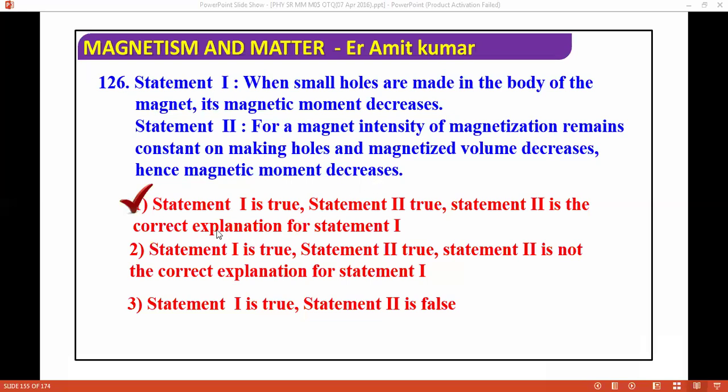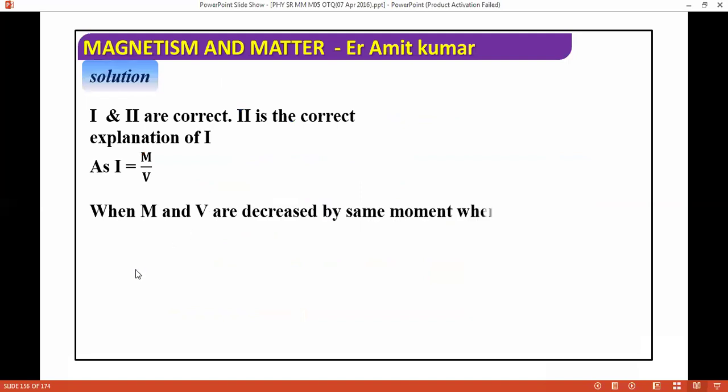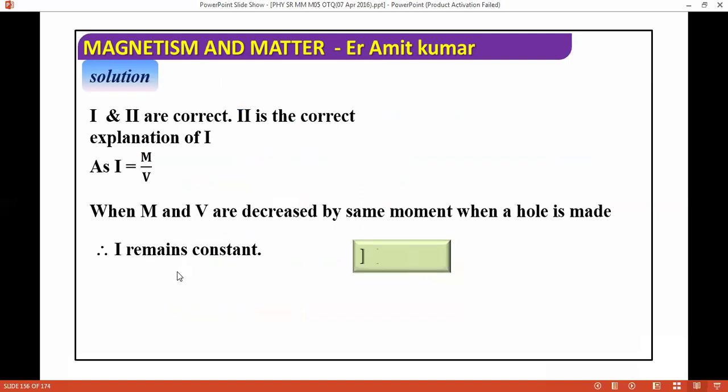But magnetic moment, when a small body is cut, the magnetic moment decreases. So that is also correct. Next question, we are moving ahead. I equals M by V. When M and V are decreased by the same amount, when the magnet is cut, I remains constant, but M and V both decrease.